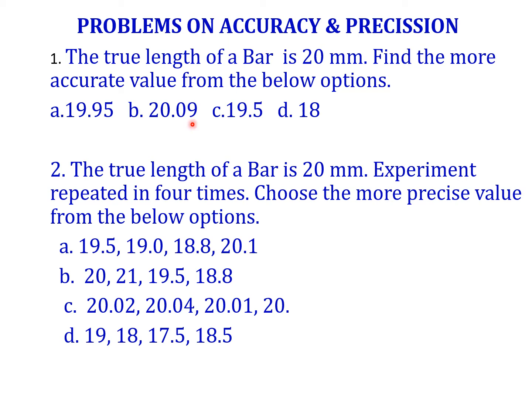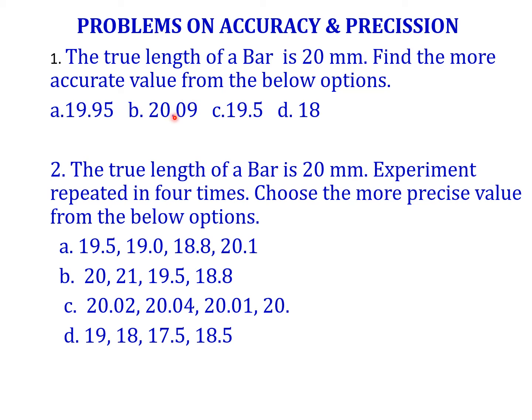First of all, accuracy means the value is very close to the true value. That is called the accurate value. So here we can see which value is very close to 20: 19.95. It is very close to the true value. The difference is 0.05. Here you can see the difference 0.09. Here we can see the difference between true value and measured value is 0.5. Here we can see the difference 2. It is very far. So this is also very far.